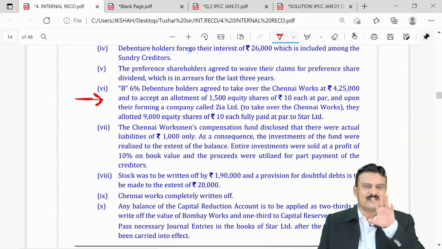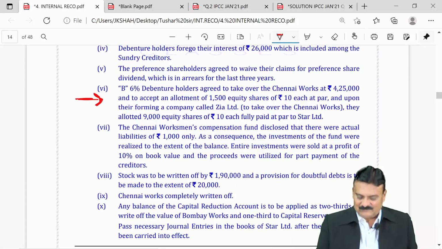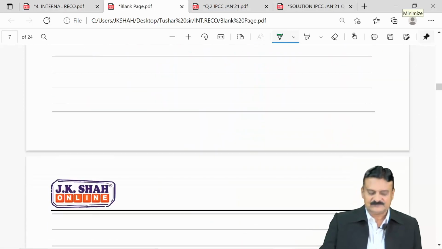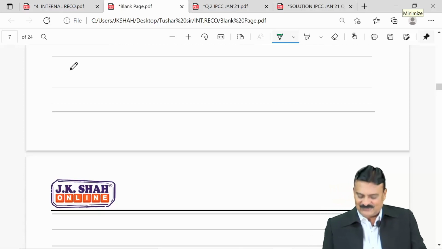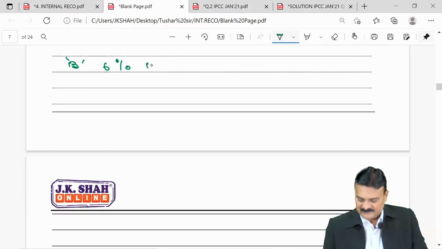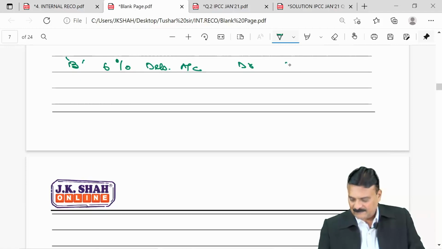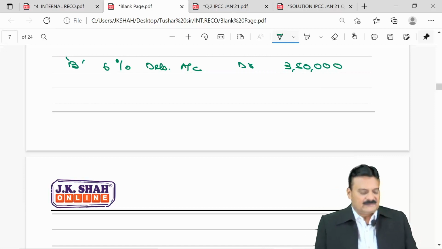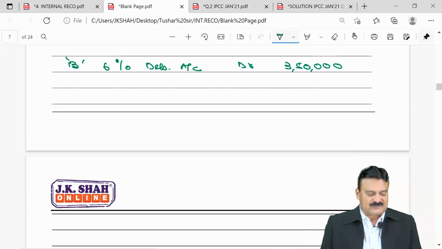So multiple things happening in this one. If we think of the journal entry here, they are B 6% debentures. So they are the receiver, debit the receiver. B 6% debentures account debit, they are 3,50,000. Right? They are taking over our Chennai works, and Chennai works is of 7,75,000, and they took it over at only and only what amount? 4,25,000.